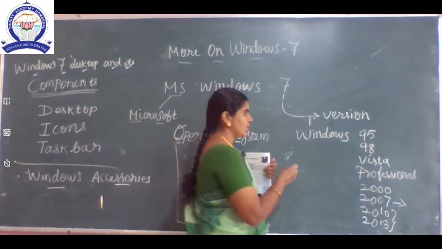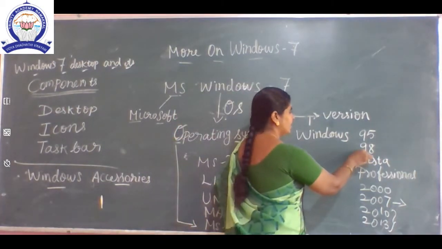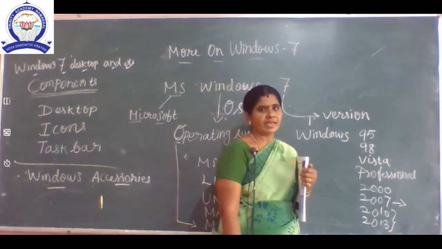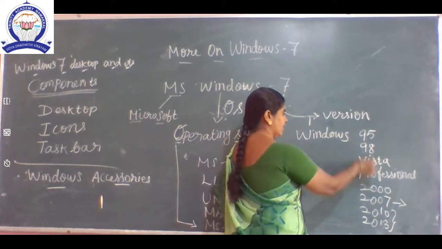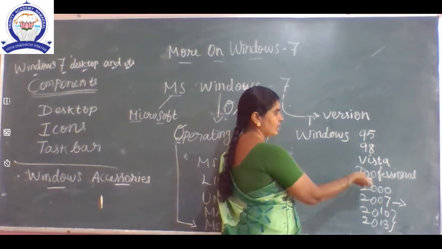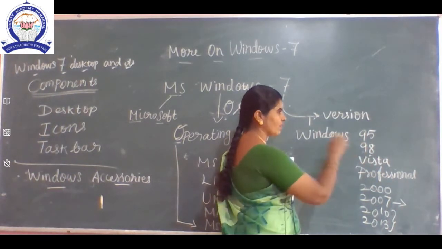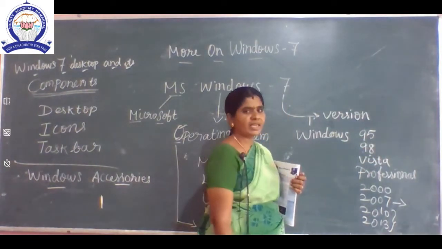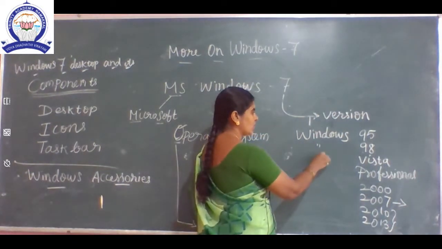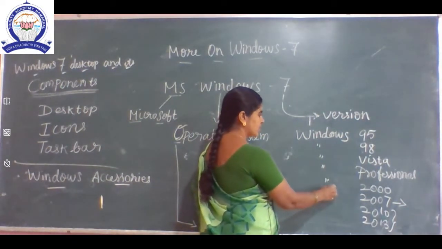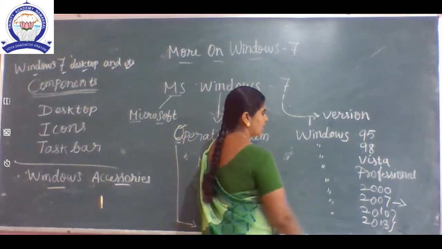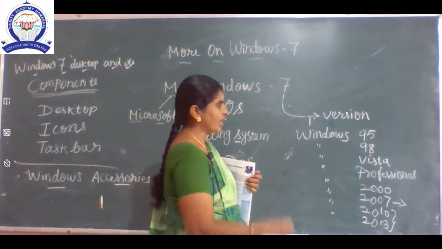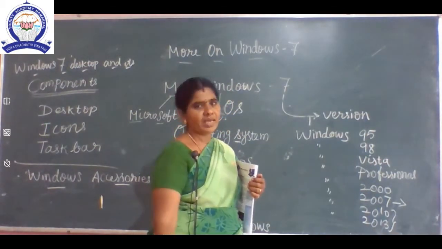What is the difference between Windows 95 and 98? 98 is the latest version of 95. One or two options will be added in 98. What is the difference between 98 and Vista? The same. One or two options or the whole screen will be changed. So these are the versions. Just as we tell ice cream flavors, it is the same with versions. You can identify easily. That's why I took the example of ice cream.